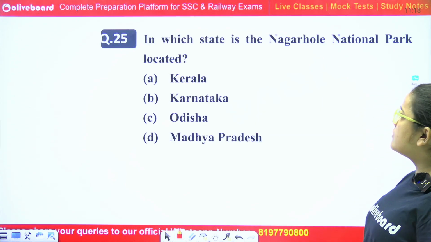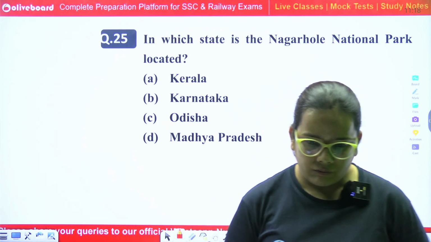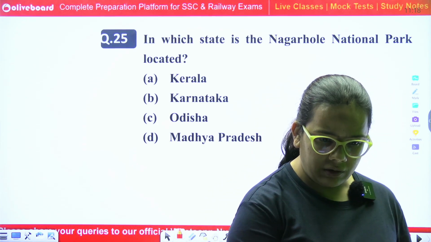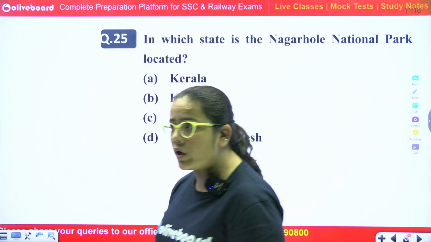Next, in which state is the Nagarhole National Park located?